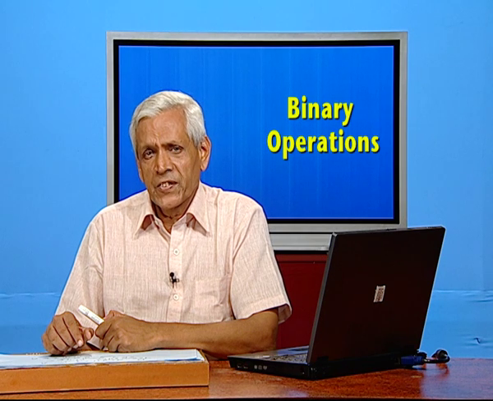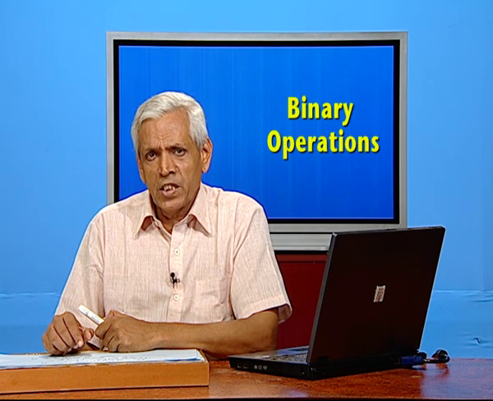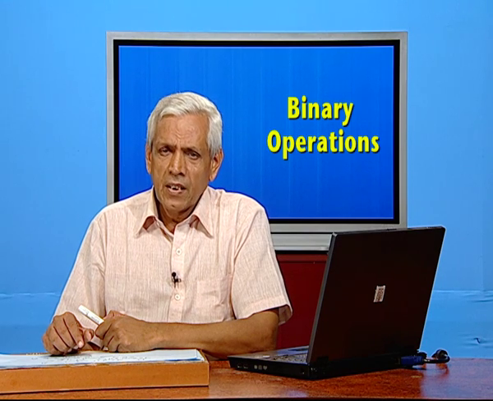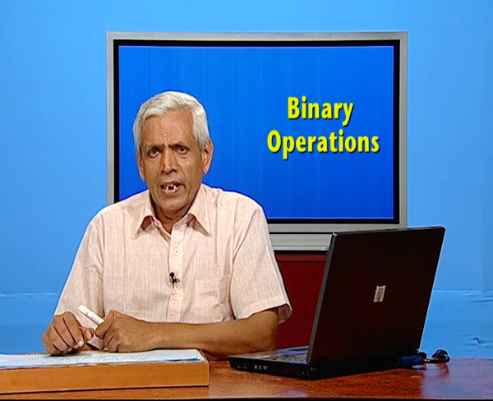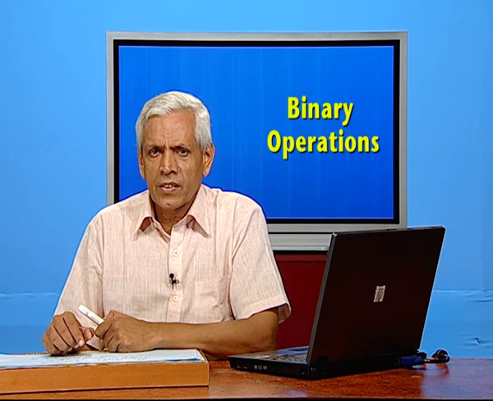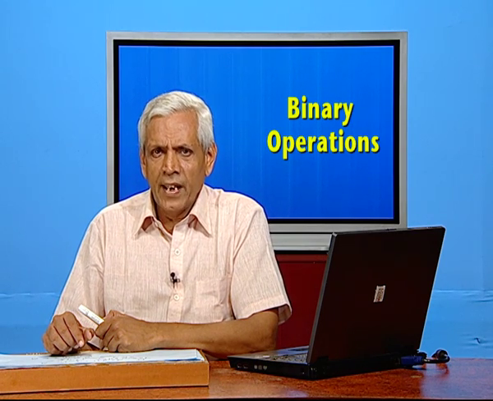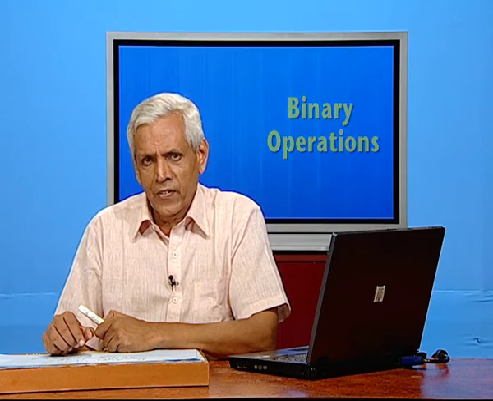Similarly, equal to: if A is equal to B and B is equal to C, certainly A is equal to C. So, even this relation is transitive. Again, take the case of lines. 'Is parallel to' is also transitive because if line L1 is parallel to L2 and line L2 is parallel to L3, certainly line L1 will be parallel to L3.